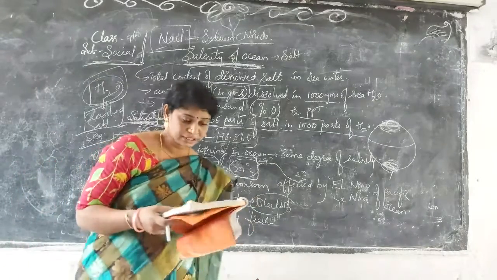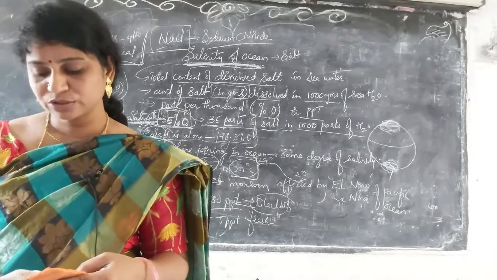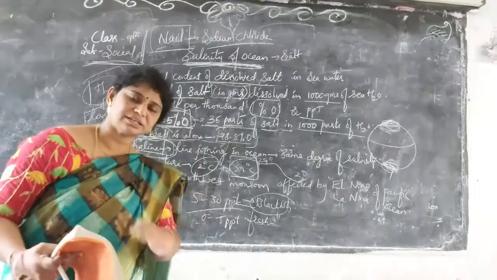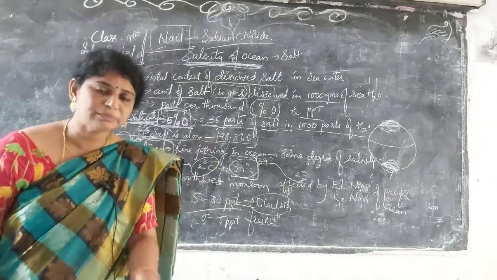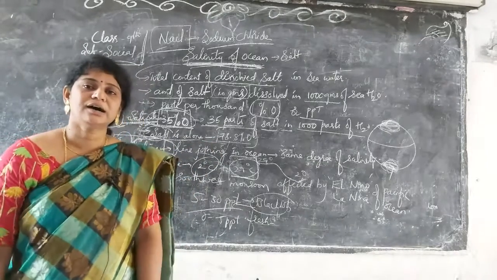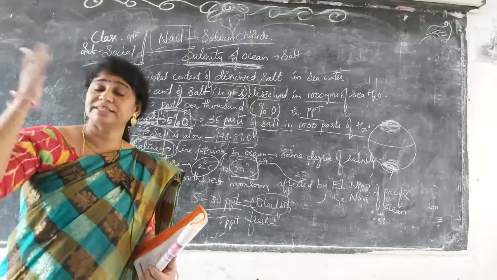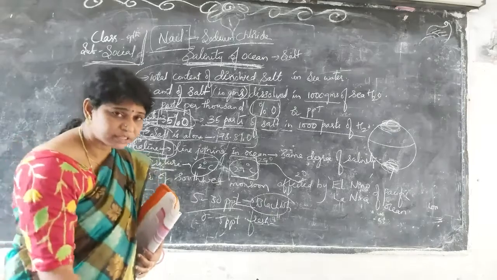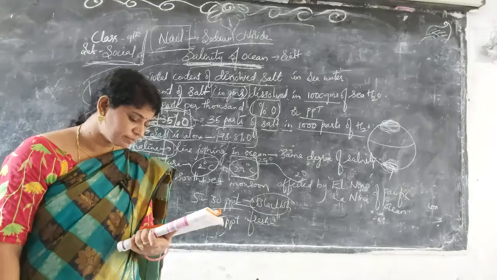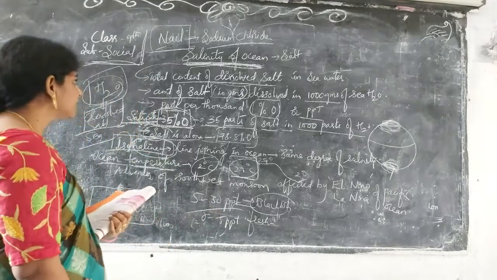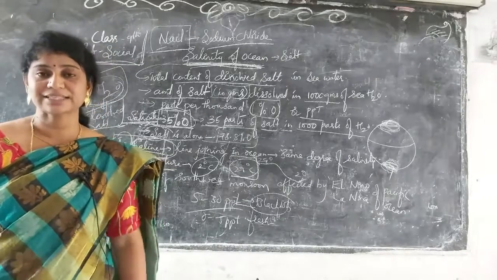Vertical distribution of temperature: as we go deep inside, the temperature decreases. It may be too cool as people go into the deeper layers of the sea. They may not tolerate that much heavy current, and even sunlight can't pass into such deep layers, so the temperature obviously changes. So this is about the ocean temperature and salinity of the ocean. Tomorrow we will learn about ocean currents and the ocean as a resource.